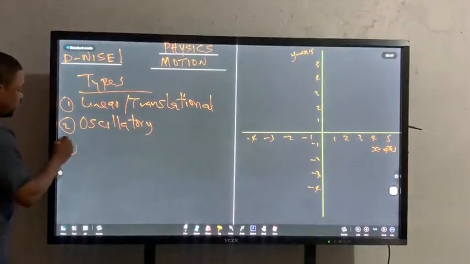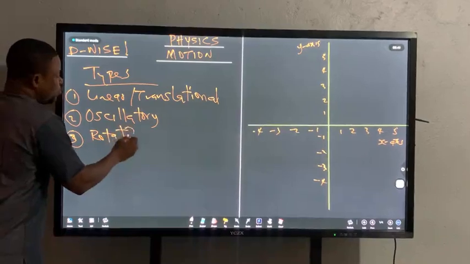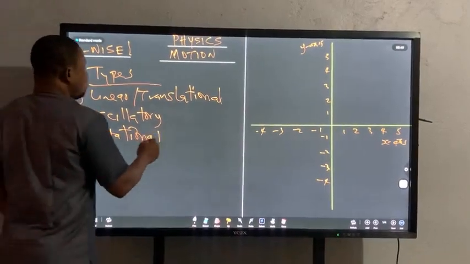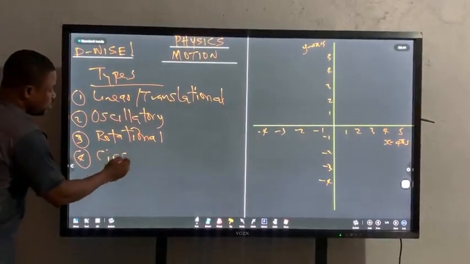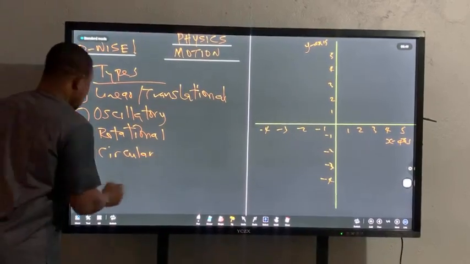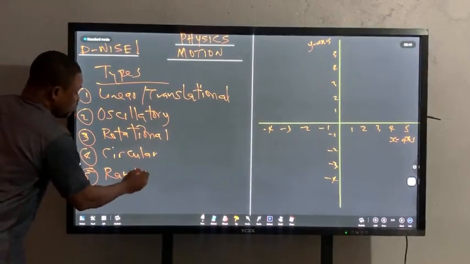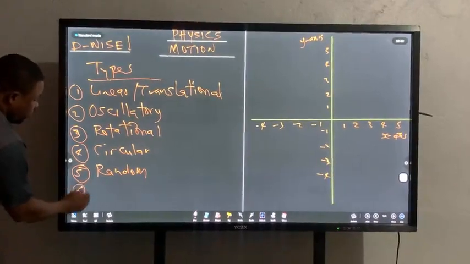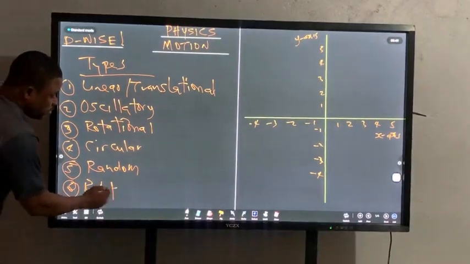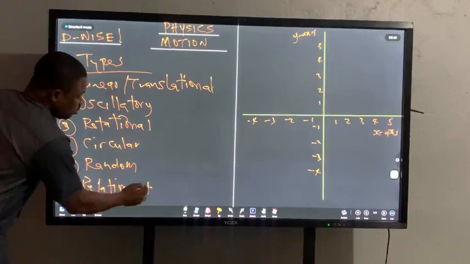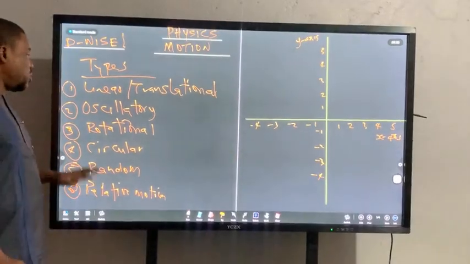We have rotational motion, which is not the same as circular motion, though. We have circular motion, and we have random motion. And for the sixth, we have other types of motion, things like relative motion. I'll just hurry over them very quickly before I go to terminologies.